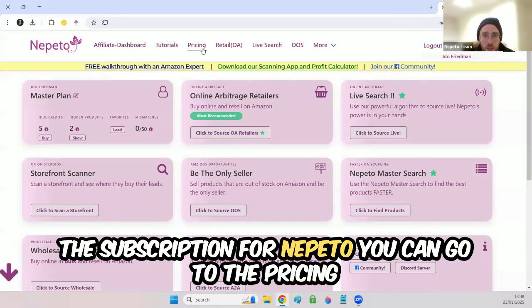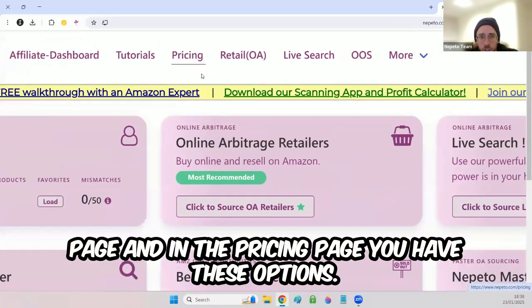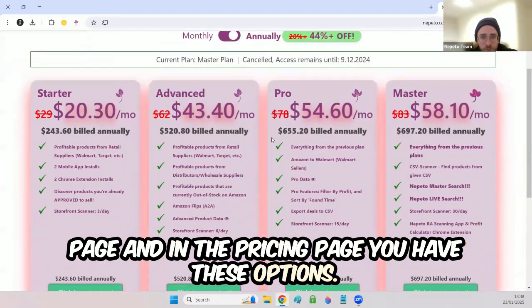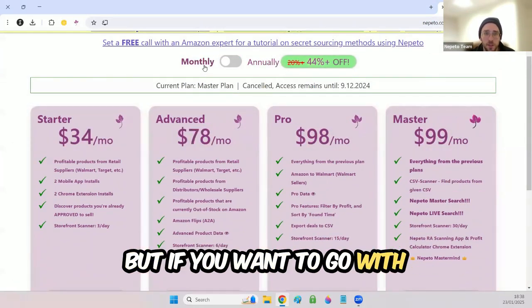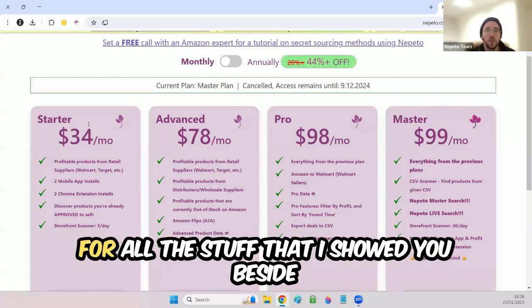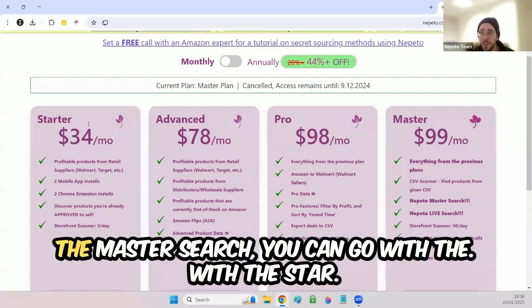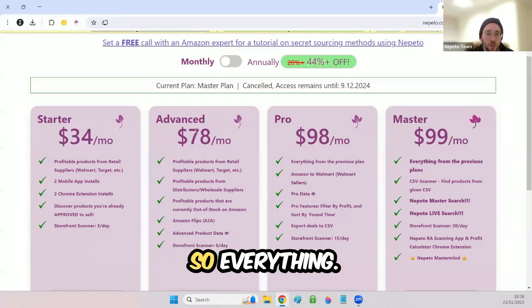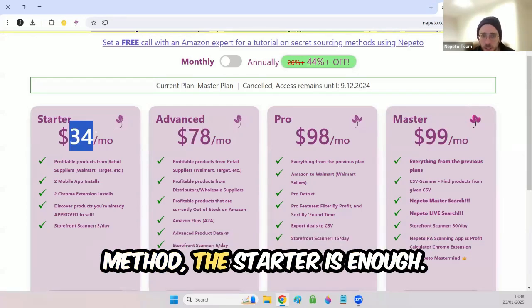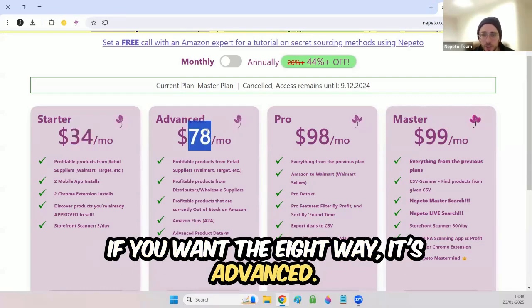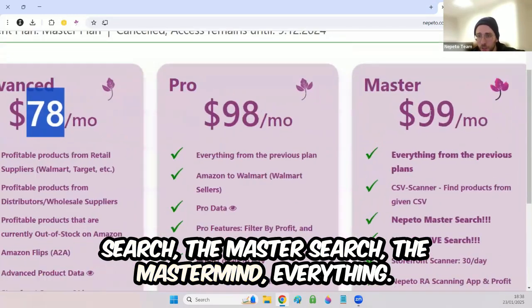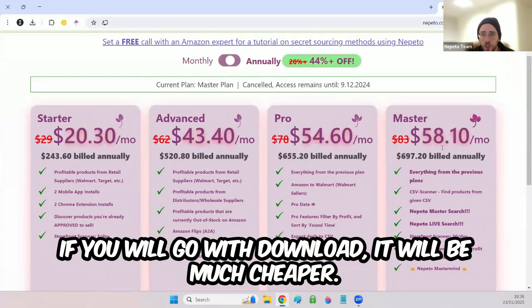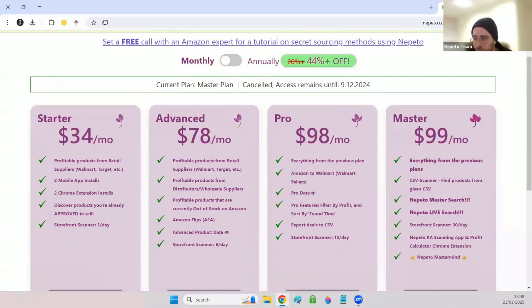The subscription for Nepeto, you can go to the pricing page, and on the pricing page you have these options. These are the annual prices, which are now at a huge discount, but if you want to go with monthly, these are the monthly costs. For all the stuff that I showed you, besides the master search, for the A2A you will need advanced. So for everything with the first method, the starter is enough. If you want the A2A, it's advanced. And if you want everything, including the live search, the master search, the mastermind, everything, it's the master plan. If you go with annual, it will be much cheaper. It's up to you.